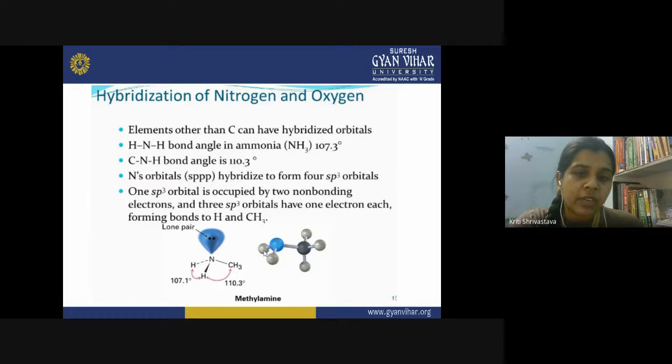Similarly, in the case of the water molecule, the oxygen atom has two lone pairs of electrons, and this bond angle is further reduced. In the water molecule it is 104 degrees, further reduced, because now there is also lone pair repulsion. Because two lone pairs are present on the oxygen, the bond angle further reduces to 104 degrees.